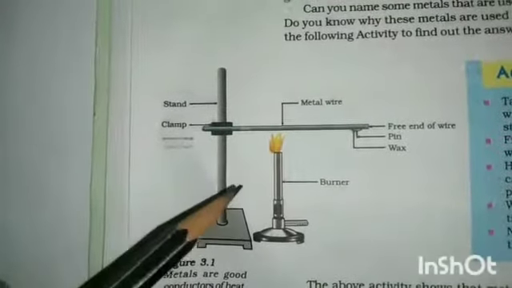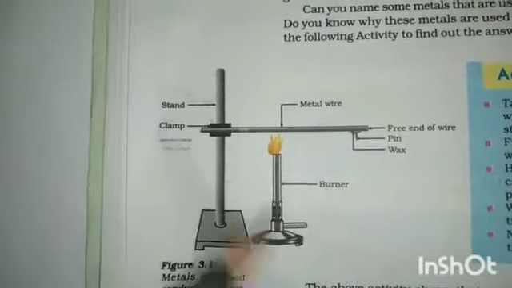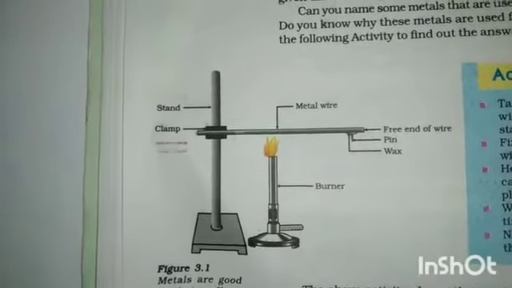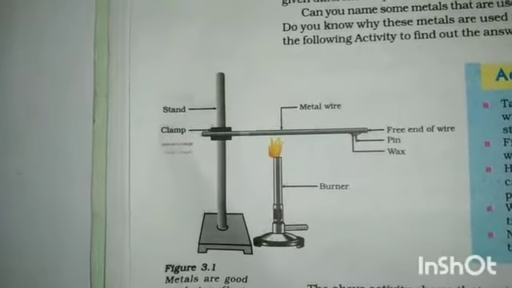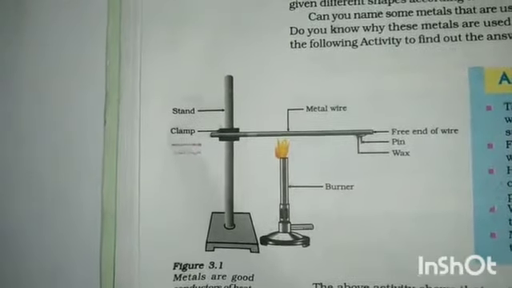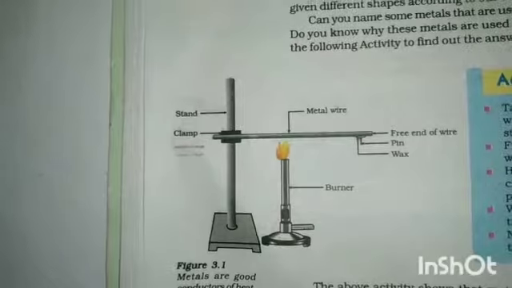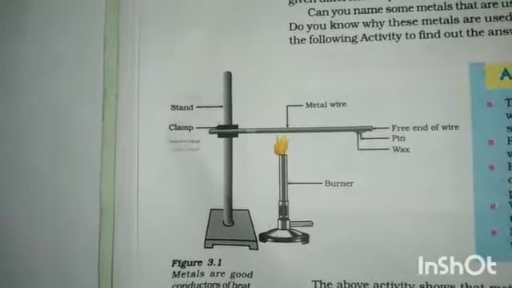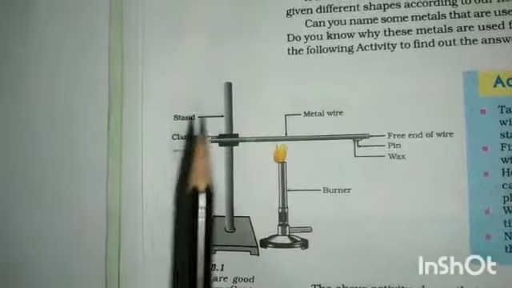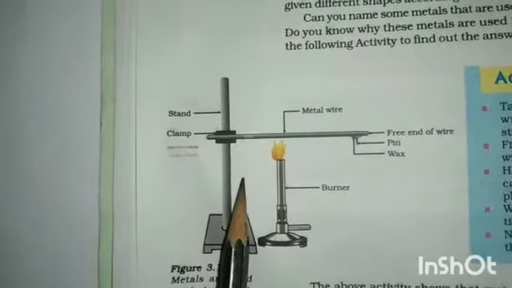The best conductors of heat are silver and copper. Silver and copper are the best conductors of heat. And lead and mercury, which are heavy metals, are comparatively poor conductors of heat. So this is about conductivity.